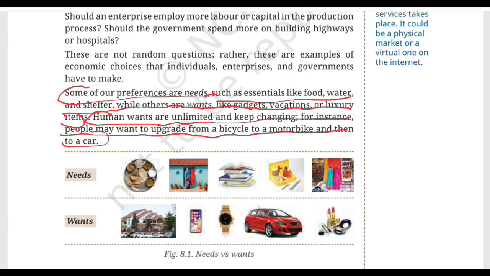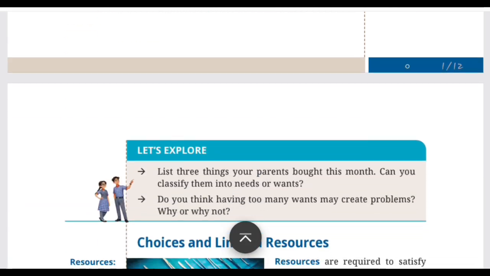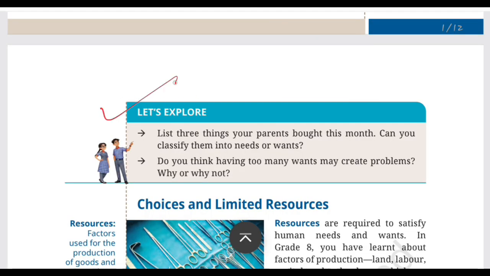Okay, so let's move to understand the next part of the lesson where we try to solve a simple activity given in the textbook called Let's Explore. And in this, you have the first question. The first question is, list three things your parents bought this month. Can you classify them into needs or wants? Okay, so I have just created a sample answer for you guys. You can write anything that your parents have bought this month, or whatever comes to your mind.